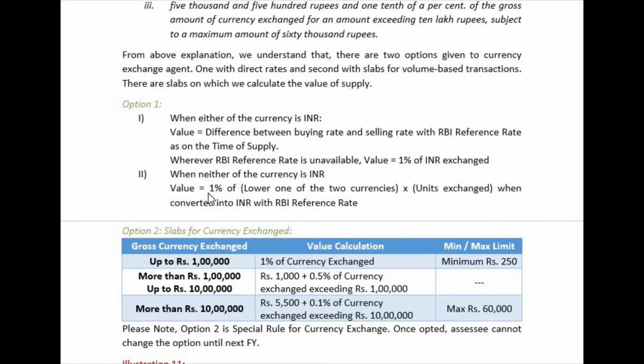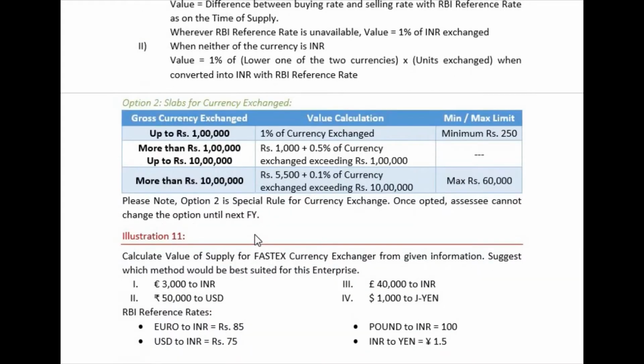Hope you have understood this. We have given some examples over there, and there you will understand. There is option 2, slab for currency exchanged. Up to 1 lakh rupees, if you convert, 1% of the currency exchanged will be the value of supply. Minimum will be rupees 250. Minimum GST payable will be 250 rupees.